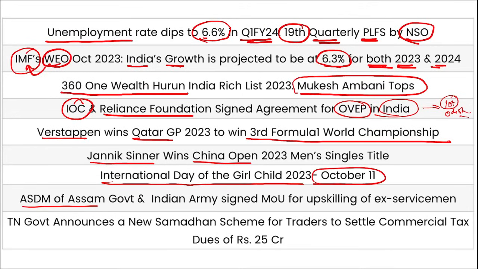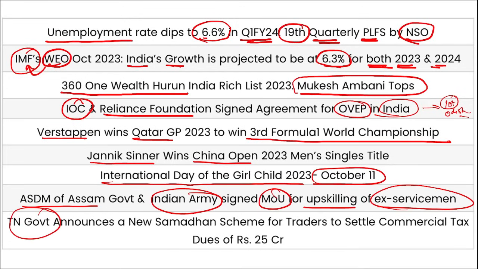Then the Assam government and the Indian Army signed an MOU for upskilling of ex-servicemen. Tamil Nadu government announced the new Samadhan scheme for traders to settle commercial tax dues of 25 crore. So these were your important current affairs for the day, friends.